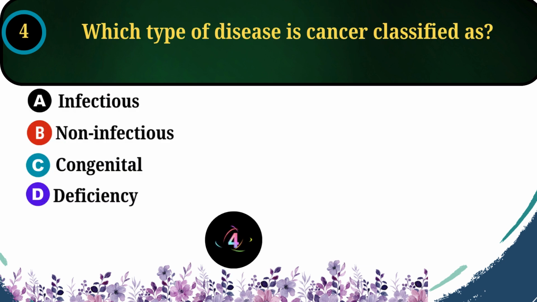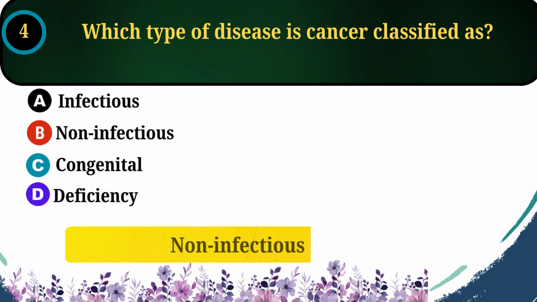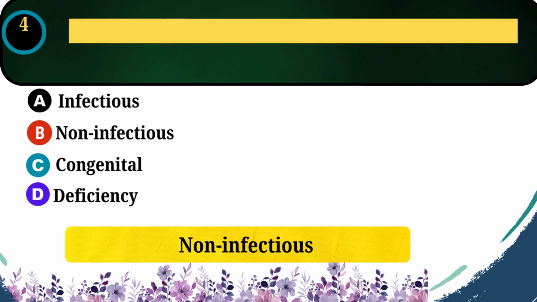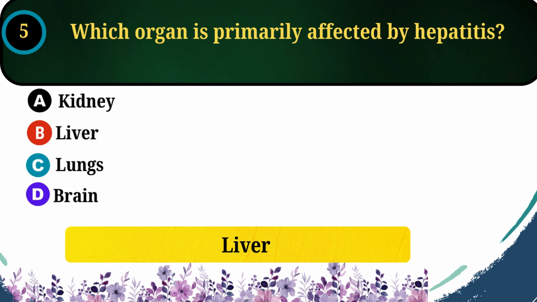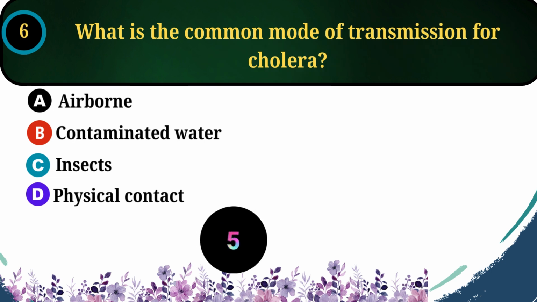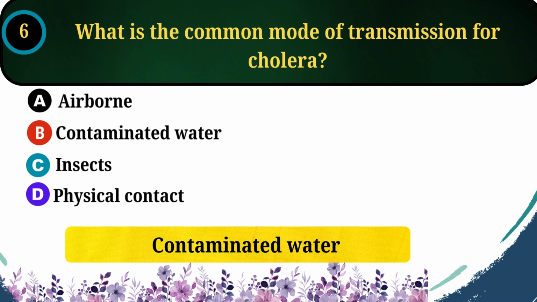Which type of disease is cancer classified as? The correct answer is option B, non-infectious. Which organ is primarily affected by hepatitis? The correct answer is option B, liver. What is the common mode of transmission for cholera? The correct answer is option B, contaminated water.